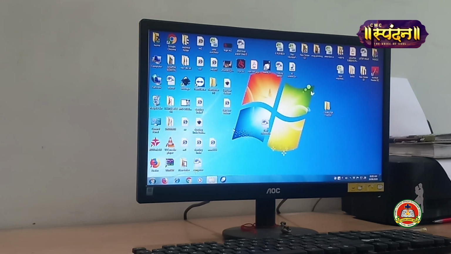Moving a file and a folder, first of all, my dear students, remember there are three important terms necessary in this topic, that is cut, copy and paste. Cut means to permanently cut the file, delete the file. Copy means to make a copy, photocopy. You all know what is photocopy.